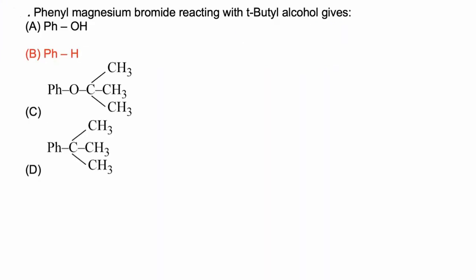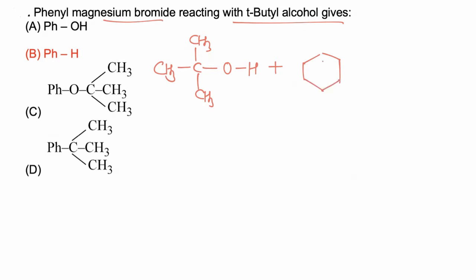In this reaction, phenyl magnesium bromide is treated with tertiary butyl alcohol. Now tertiary butyl alcohol has active hydrogen. Active hydrogen is the hydrogen atom which is directly attached to a highly electronegative atom. Phenyl magnesium bromide is an organometallic compound which has a negative charge on carbon.